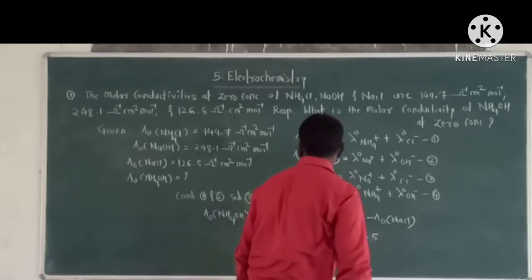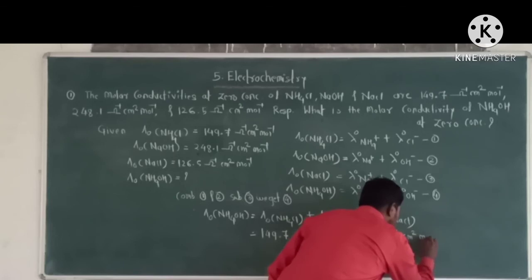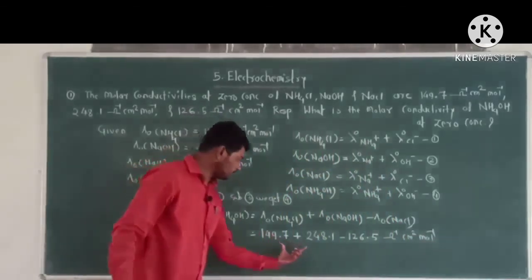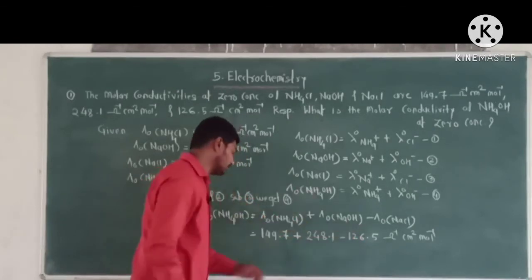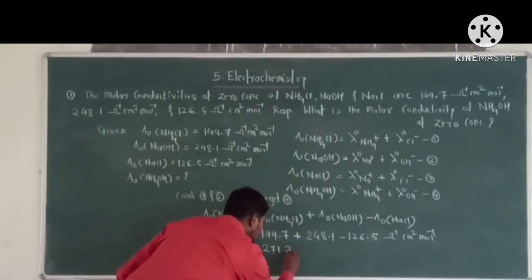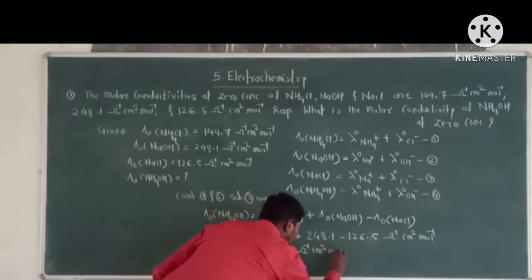Combine these two values and subtract this value, we get the final answer 271.3 per ohm centimeter square per mole.